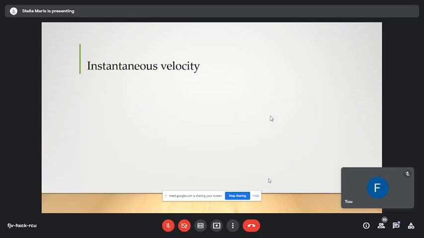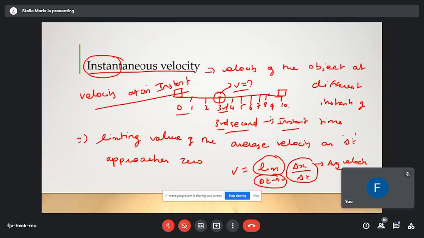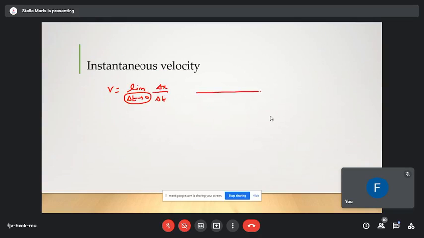So what is instantaneous velocity? It is nothing but the limit of the average velocity as del t, the time interval, approaches 0. So why does the time interval approach 0? Because while calculating the velocity at an instant, let's take the previous example, 0 to 10 seconds. Here I'm going to find out the velocity of the object at the 5th second.